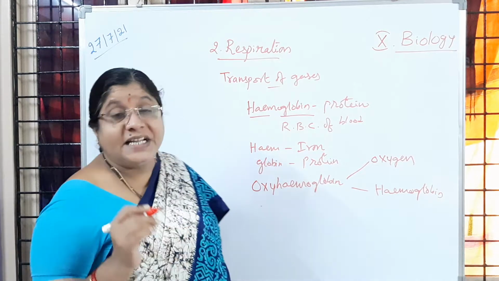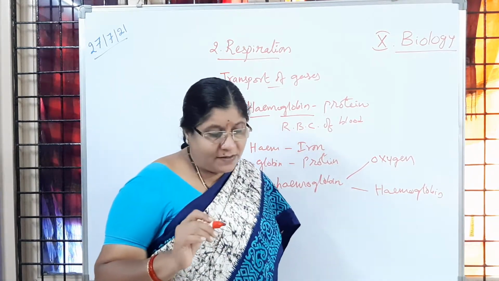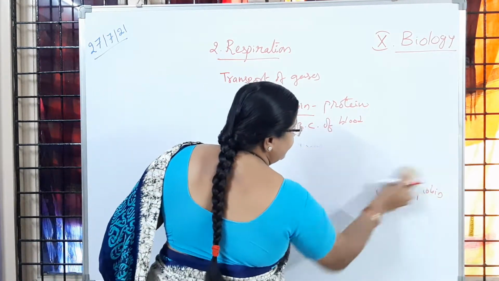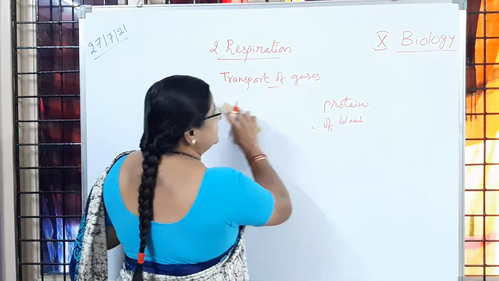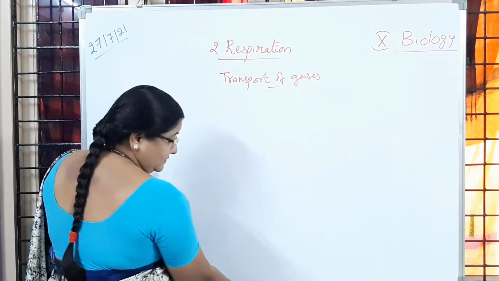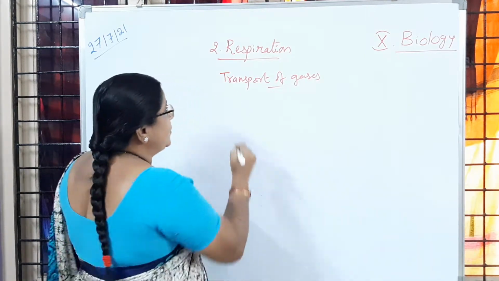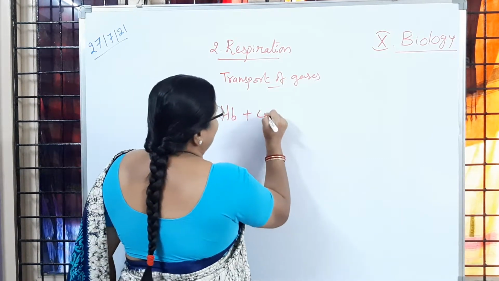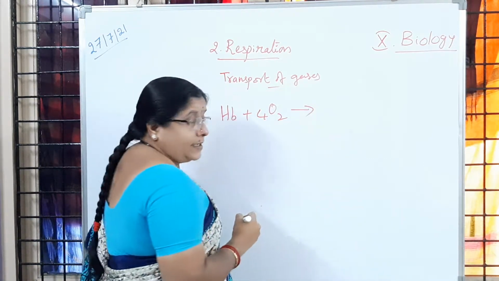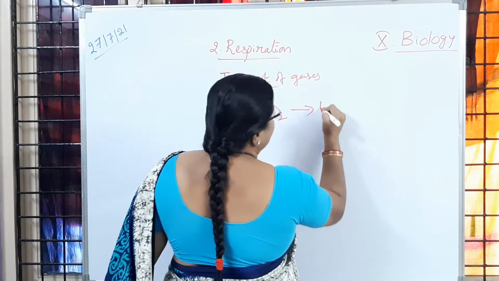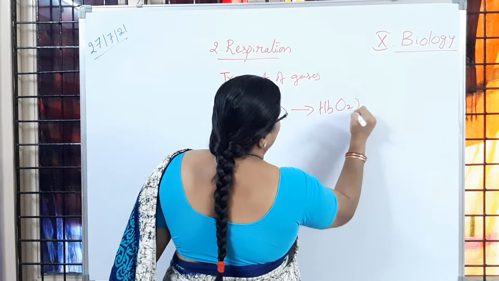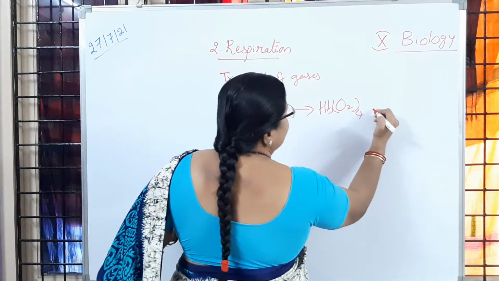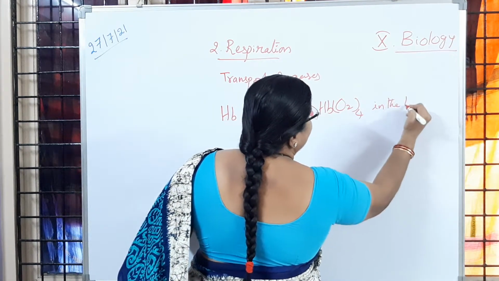Now, oxyhemoglobin, where is it formed? It is formed in the lungs. Okay. In reverse, where is it happening? In the tissues. Let us observe this with the equation. Hemoglobin plus oxygen combine, and HbO2 4 times. So this oxyhemoglobin, where is it formed? In the lungs.